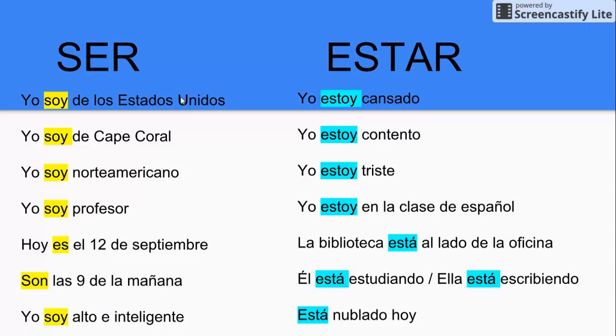When we look at ser on the left-hand column, we can see we have things like yo soy de los Estados Unidos, yo soy de Cape Coral, yo soy norteamericano, yo soy profesor, hoy es el 12 de septiembre, son las 9 de la mañana, yo soy alto e inteligente. On the estar column, we have yo estoy cansado, yo estoy contento, yo estoy triste, yo estoy en la clase de español, la biblioteca está al lado de la oficina, él está estudiando, ella está escribiendo, está nublado.